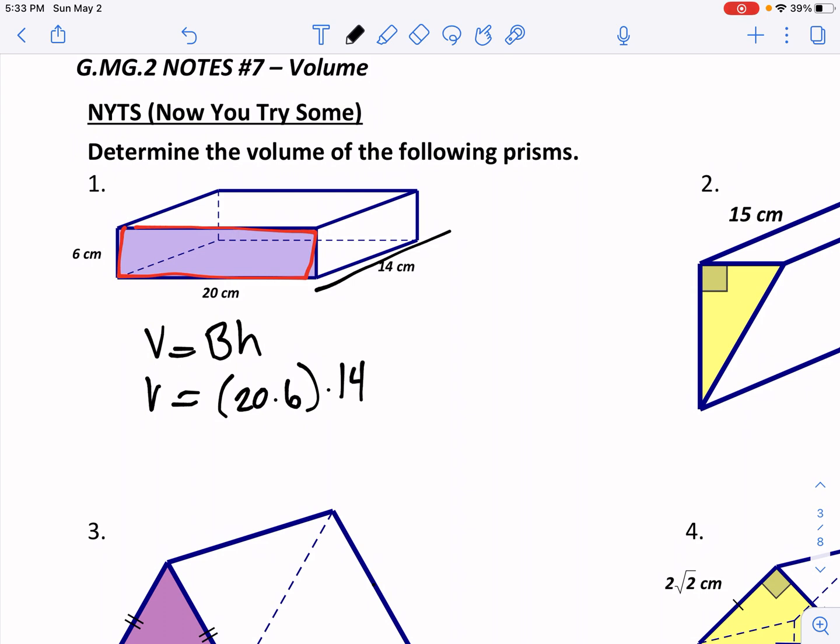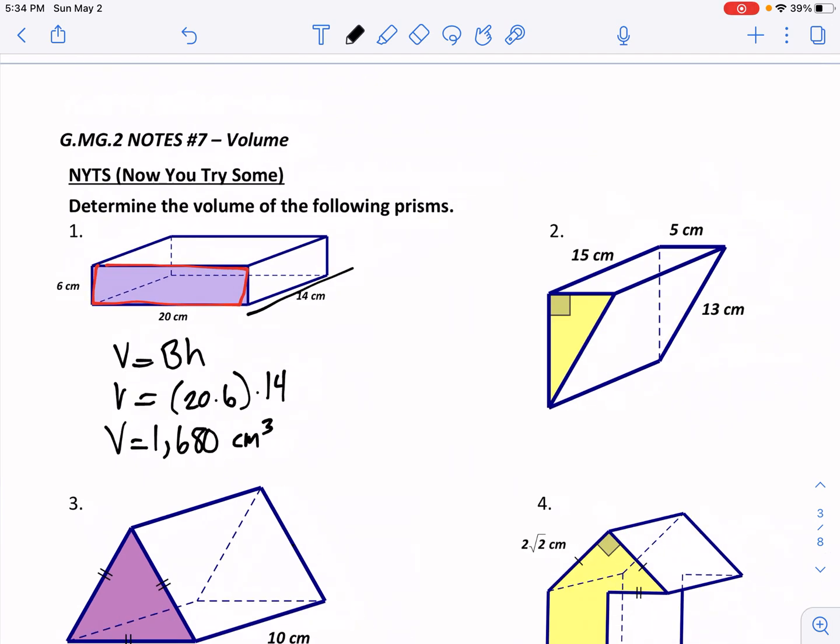Now this is where you take out your calculator, or you could multiply it by hand if you want to. But multiplying that all together, we should come out to get 1,680 centimeters cubed. So don't forget this is cubed, okay? Because when we're dealing with volume, we have 3 dimensions. We have length times width times height. So that's where this cube comes into play, okay? So that would be the volume of that guy.